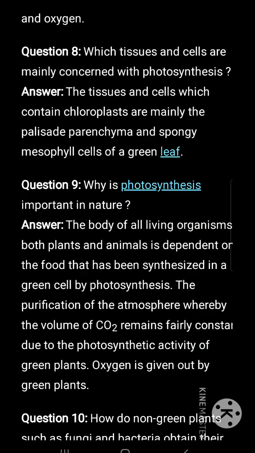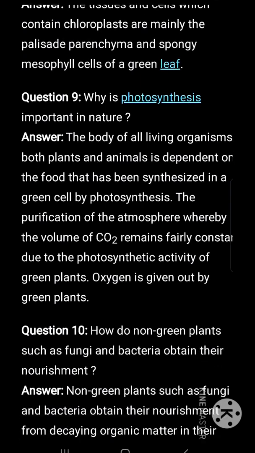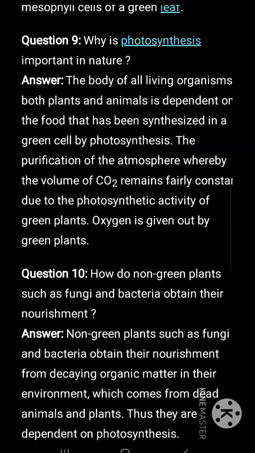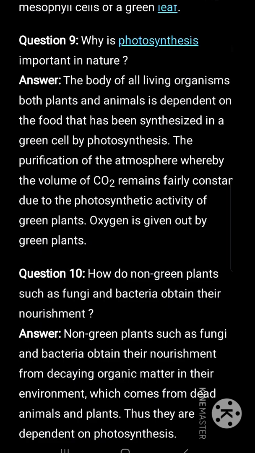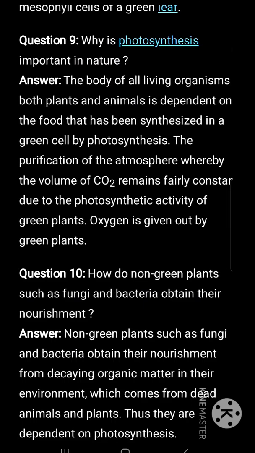Which tissues and cells are mainly concerned with photosynthesis? The tissues and cells which contain chloroplasts are mainly the palisade parenchyma and spongy mesophyll cells of a green leaf, which are concerned with photosynthesis. Why is photosynthesis important in nature? The body of all living organisms, both plants and animals, is dependent on the food that has been synthesized in a green cell by photosynthesis. Also, the purification of the atmosphere, whereby the volume of carbon dioxide remains fairly constant due to the photosynthetic activity of green plants.